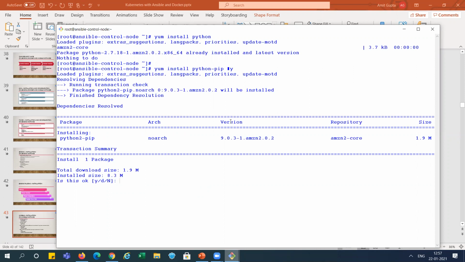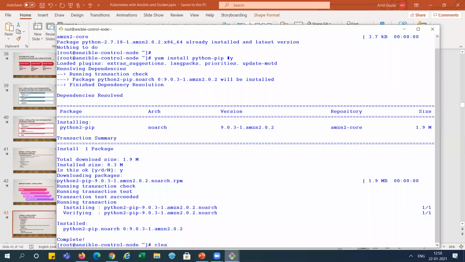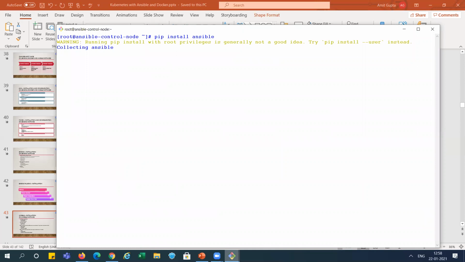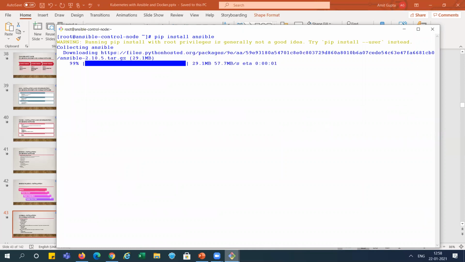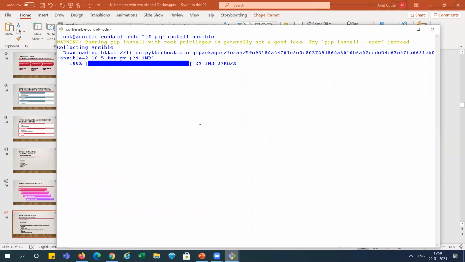Oh, sorry, the minus in the command is not correct. Let me correct it. Yeah, this one. And after installation of Python pip, we need to install Ansible, right? Installing Ansible here, and after that we can check the version. It will take a few seconds to install.